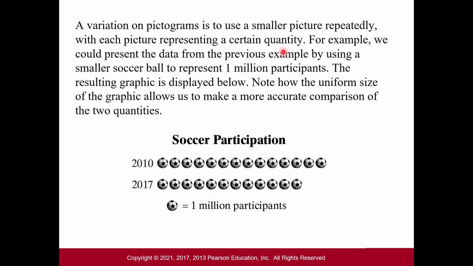So for example, we could present the data that we just talked about, where a smaller soccer ball represents 1 million participants. The resulting graph would be here, and then notice how the uniform size of the graph allows us to make more accurate comparisons of the two quantities. So this is much more understandable and not so misleading. If each of the balls represents 1 million, we can obviously tell that this was 14 million in 2010 and then 12 million in 2017.